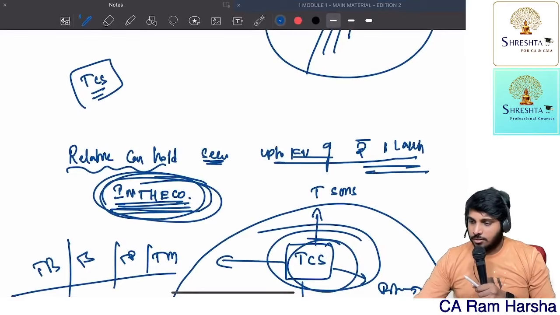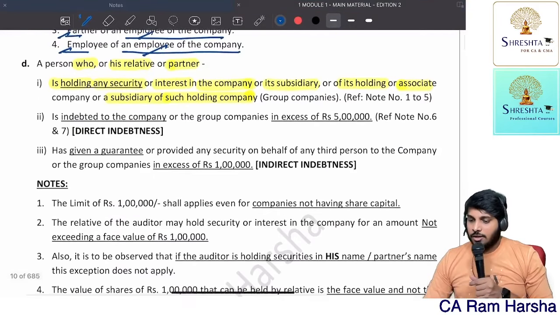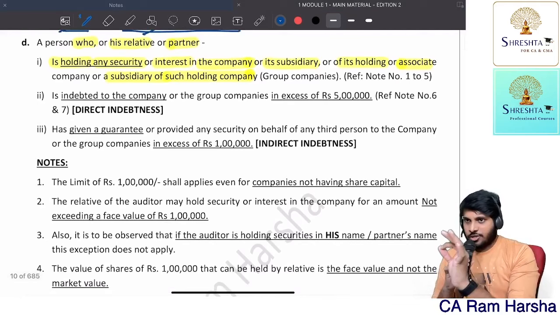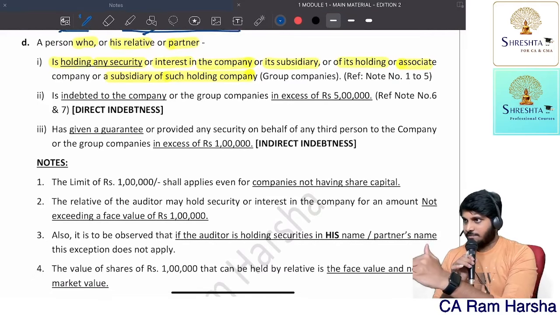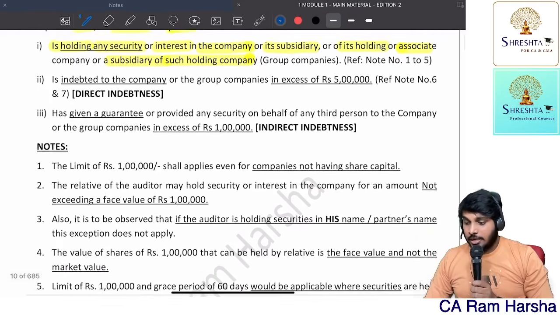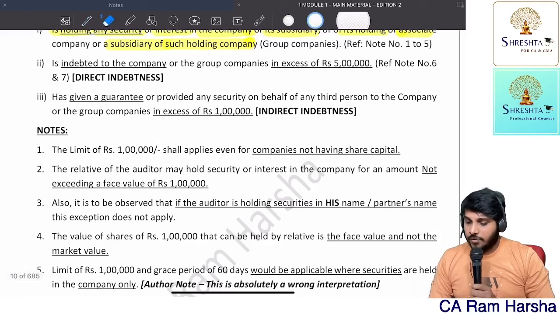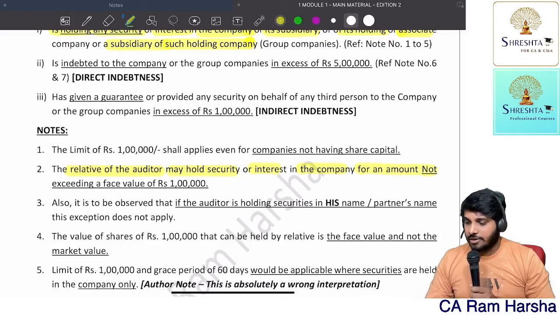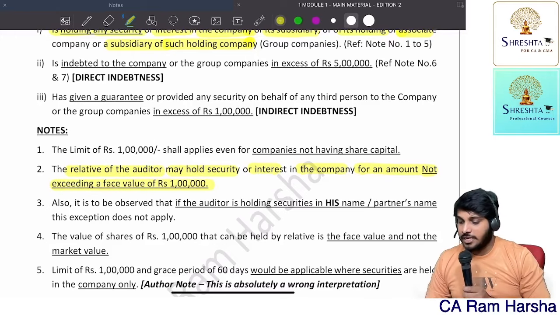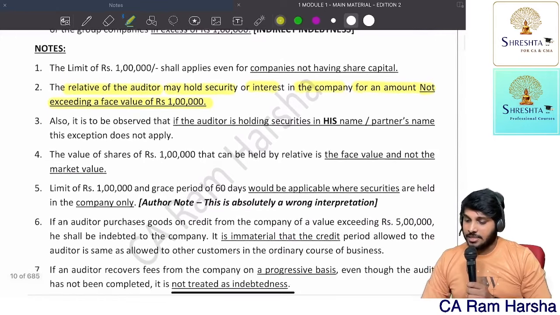Now you see here. Have you all understood this provision clearly? That's it. So the relative of the auditor, what is it? The relative of the auditor may hold security or interest in the company for an amount not exceeding face value of rupees 1 lakh. Getting it?